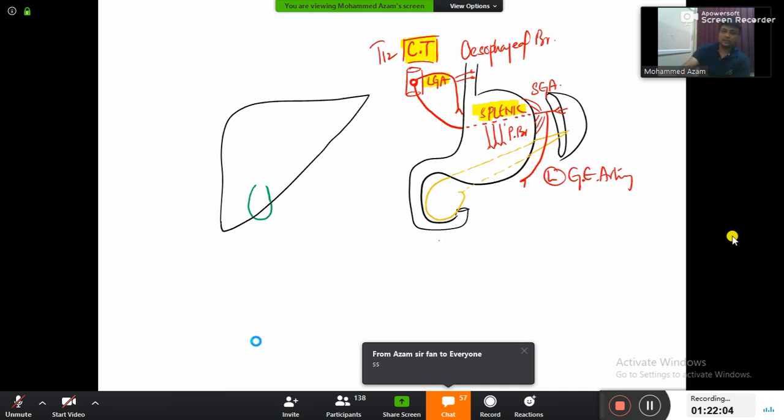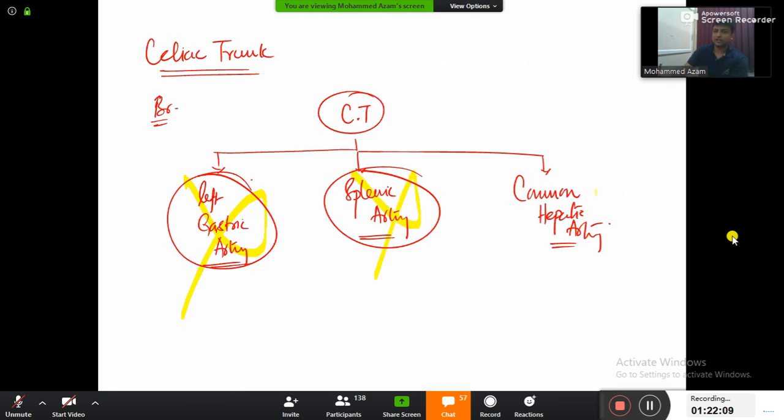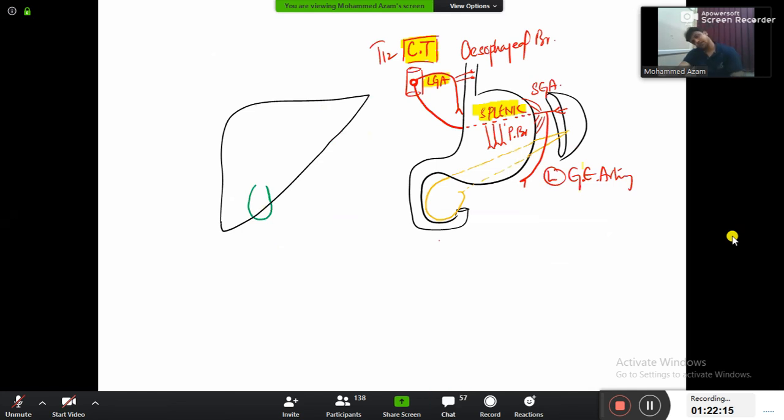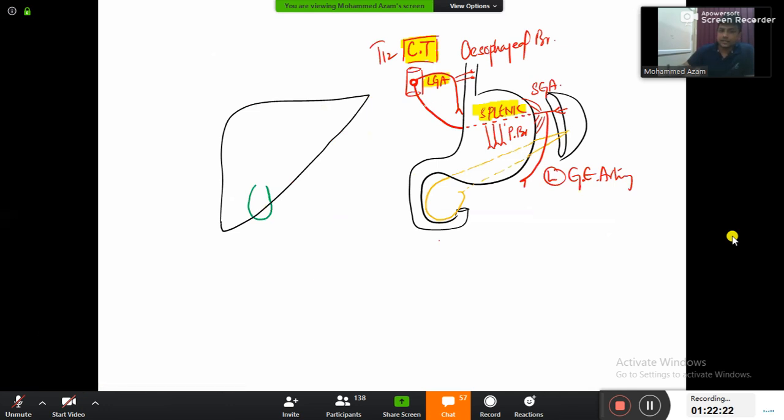And now, my dear friends, welcome to the dangerous one. I am done now with the splenic artery also. The dangerous one, common hepatic artery. Celiac trunk is giving the third branch, that is your common hepatic artery. Guys, from the name itself you can understand it is common. And we all know, we are almost into the last class of anatomy today. We all know wherever common comes, it will further divide.